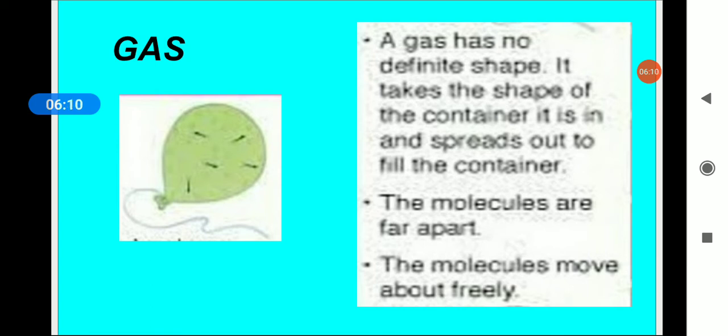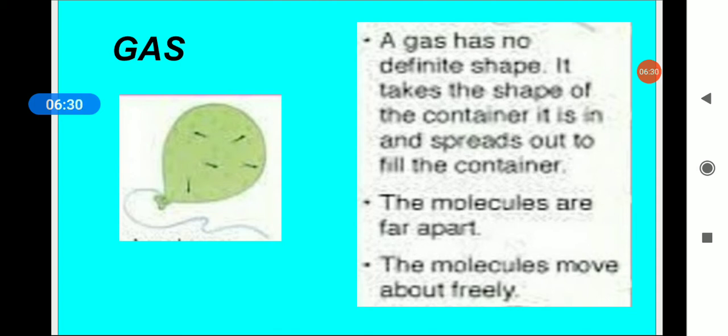Now come to the gas. A gas has no definite shape. It takes the shape of the container it is in and spreads out to fill the container. The molecules are far apart and move about freely.